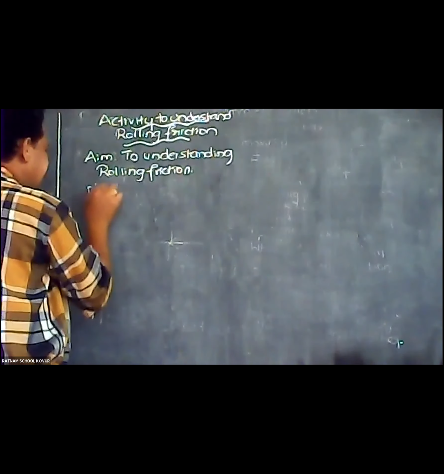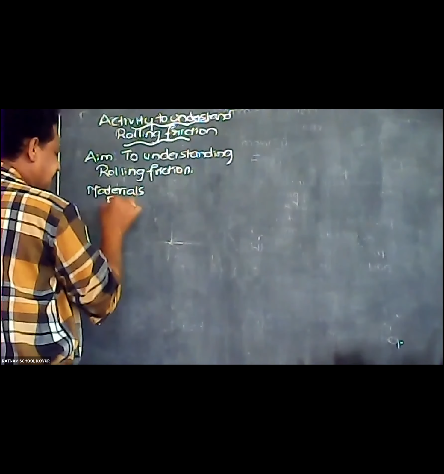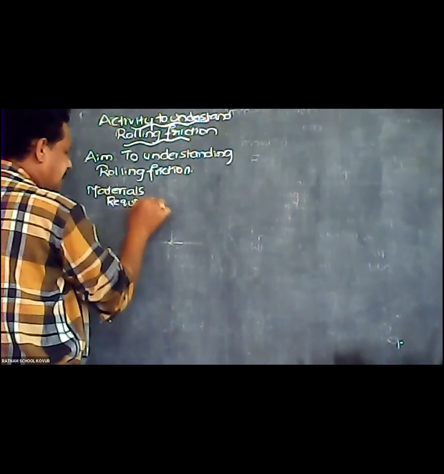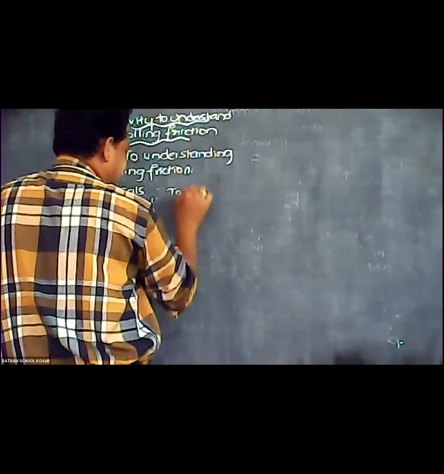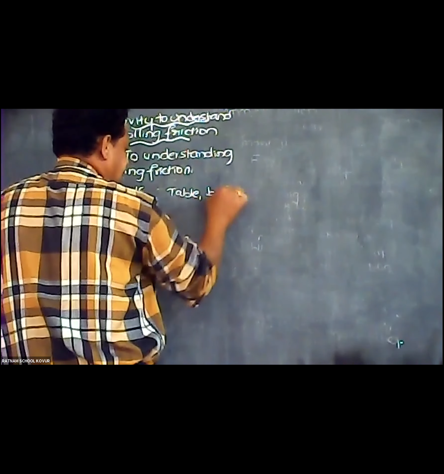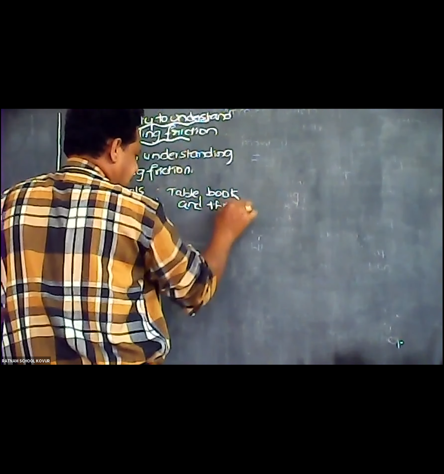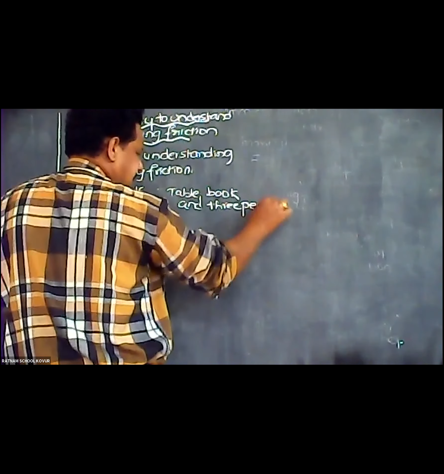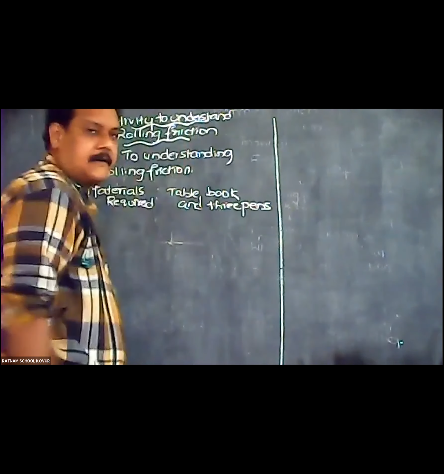For that, the materials required are a table, a book, and 3 pens. Let us see the diagram here.